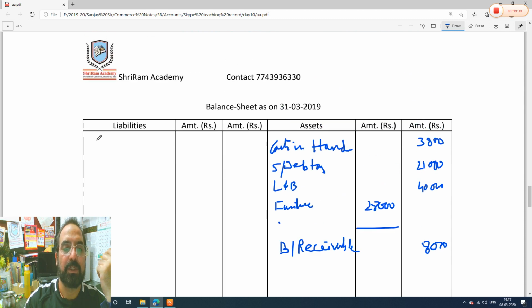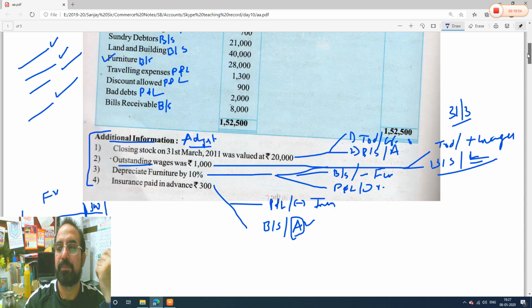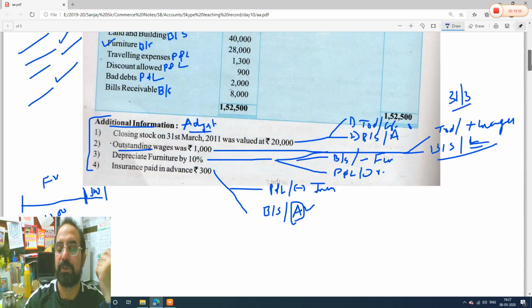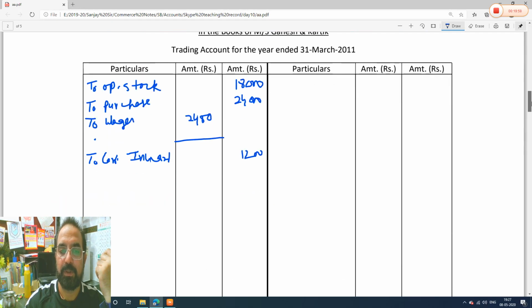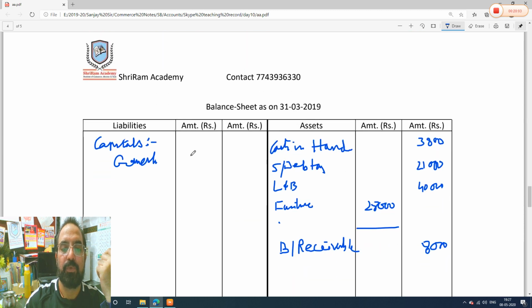So capitals, Ganesh, how much? 50,000. So we will write in inner column because I have told you there are 3 tick marks. So Ganesh 1, 2 and 3. 3 lines we will use.